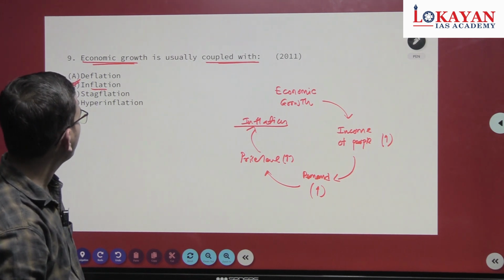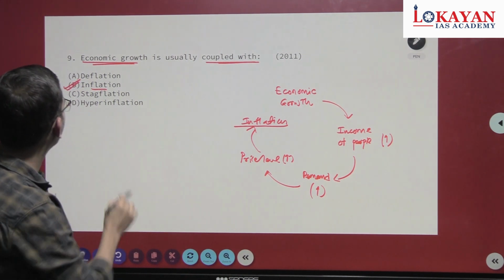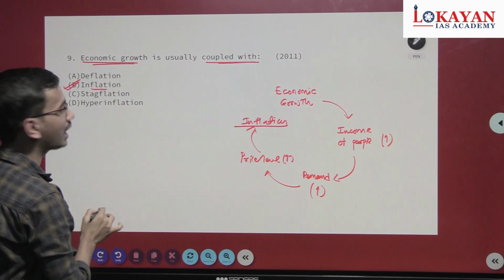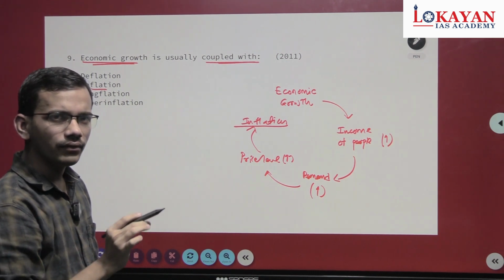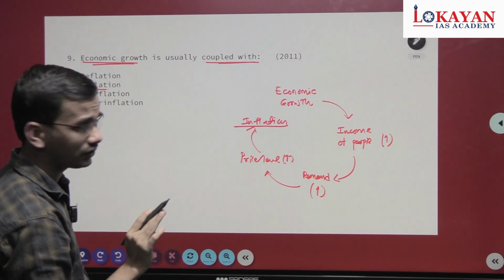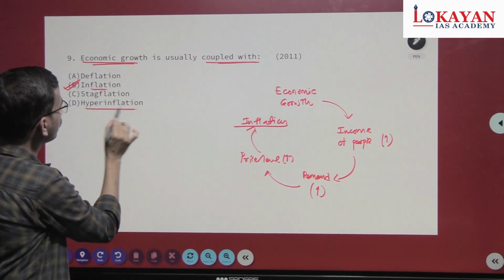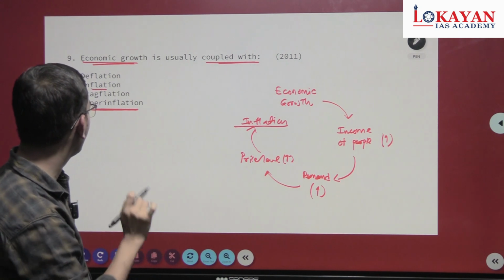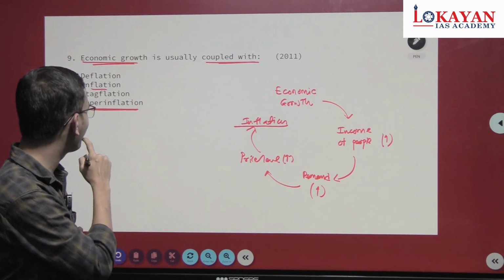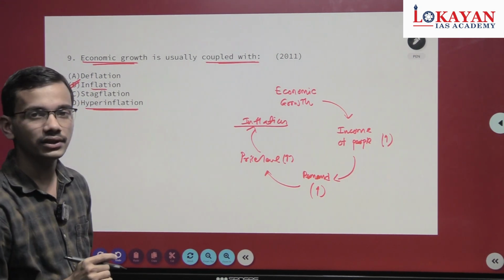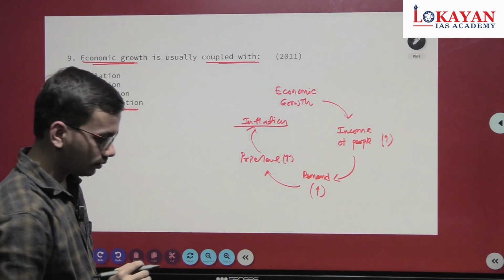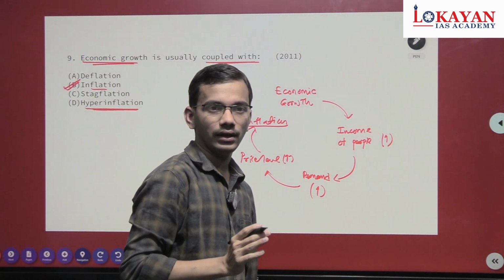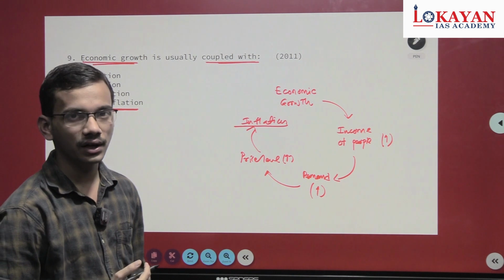Now, what are the certain facts you need to remember regarding stagflation, deflation, hyperinflation? Hyperinflation is very high-paced inflation. Read the basics about hyperinflation. One important thing to remember is which country in the world recently suffered from hyperinflation?